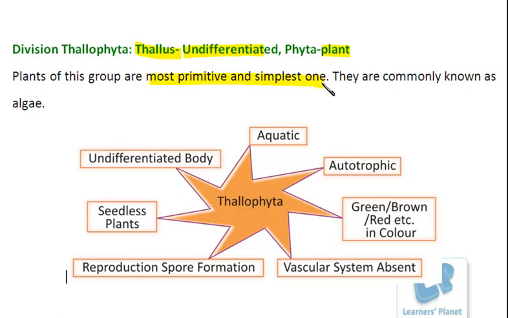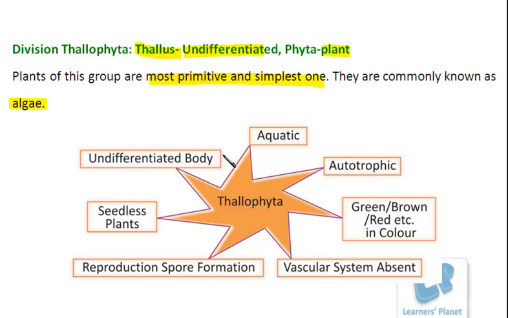So plants of this group are the most primitive and the simplest ones on this planet. That means they are the most simple plants existing on this planet. These organisms are commonly known as multicellular algae. They are living together as a colony, or I can say they are living together as a group, but they do not have an organized system in them. They are simply leading their life at a cellular grade only. There is no developed system over there.